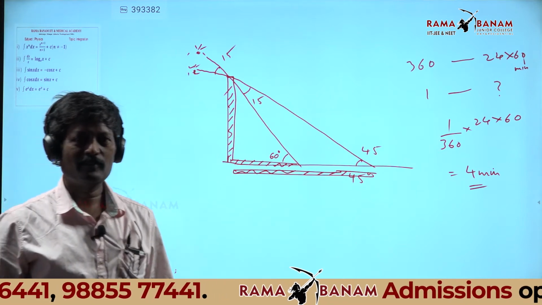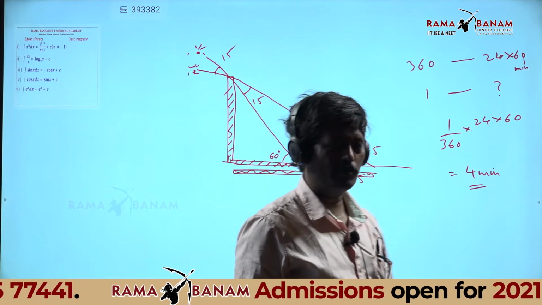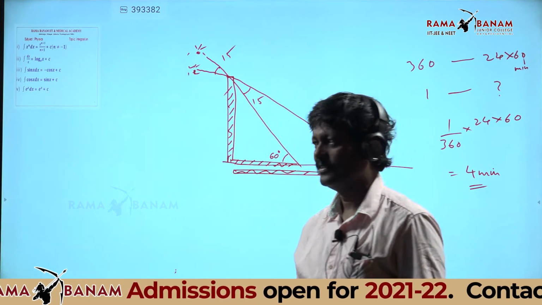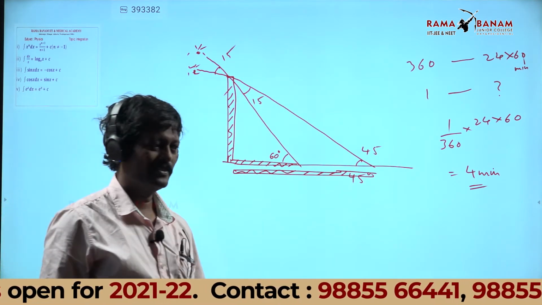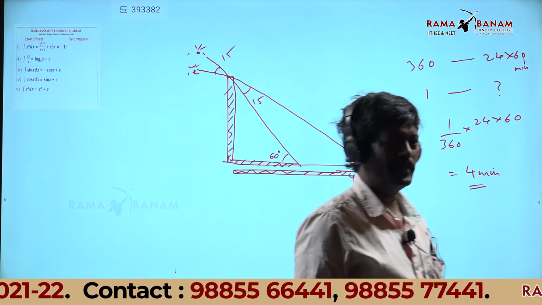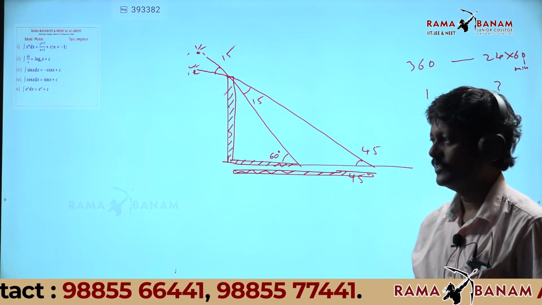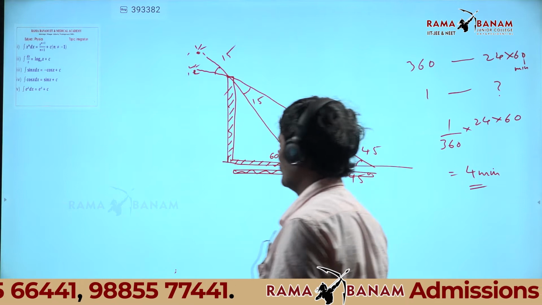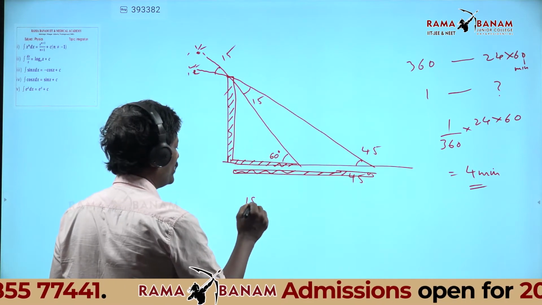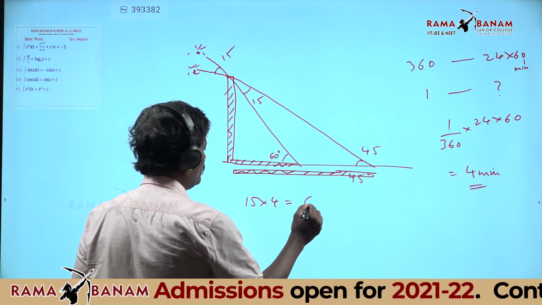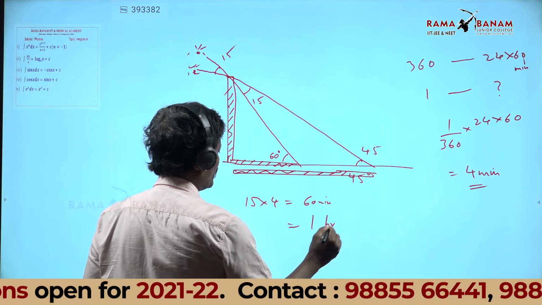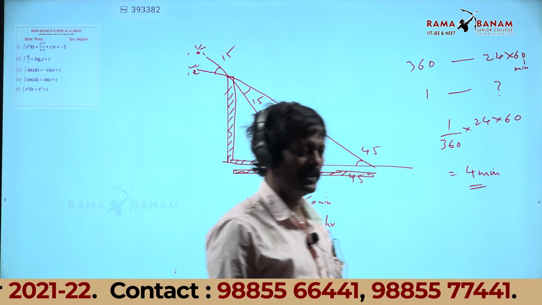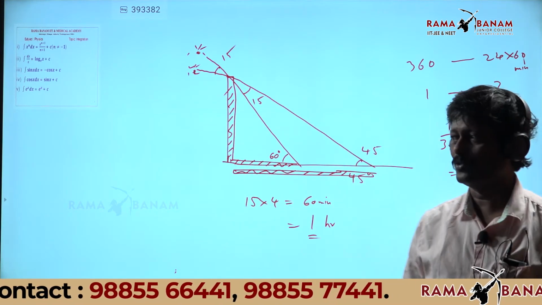15 degrees. For 1 degree how much time it takes? 4 minutes. For 15 degrees? 60. So how many hours? 1 hour. What is the answer? 1 hour. So 15 into 4, 60 minutes. This answer is 1 hour. So that is the only part which many students were unable to do.